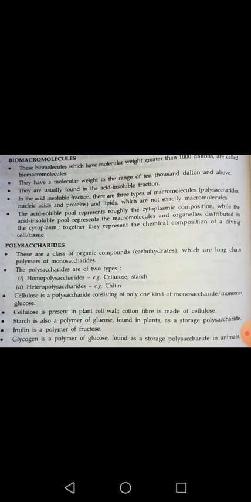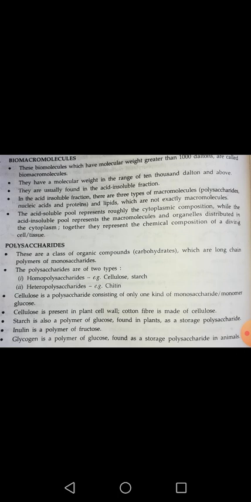Now I want to tell you the range of the molecular weight. We can say that these biomacromolecules have a range of molecular weight from 1000 Dalton to 10,000 Dalton, meaning they will lie between 1000 and 10,000 Dalton. And while we are extracting the biomolecules from a living tissue, we will obtain these biomacromolecules from